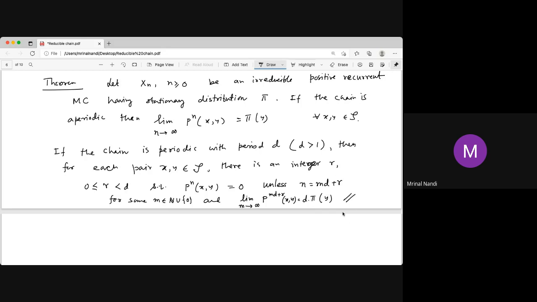This is a good point to stop. There are some other aspects of this theorem, but we are not going to prove it. The proof is slightly longer. Intuitively it is clear, but it needs some longer calculation, so we are not going to give the precise proof. There are also other aspects of Markov chains, but we can stop the course here. It is a good place, where we have learned a moderate amount about Markov chains. So that is this lecture, as well as the course.